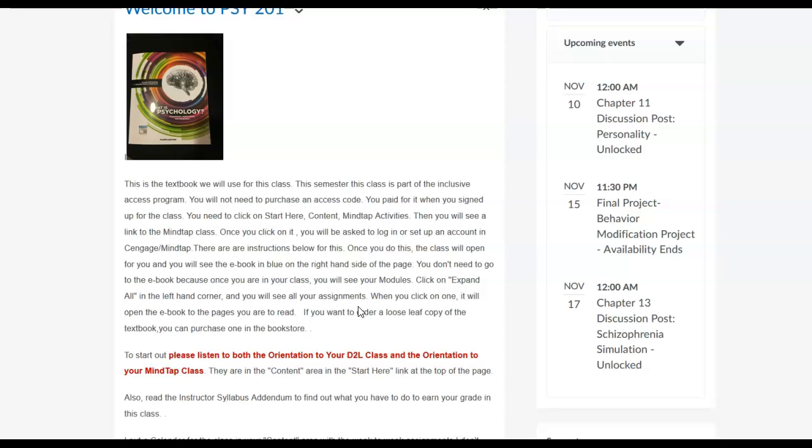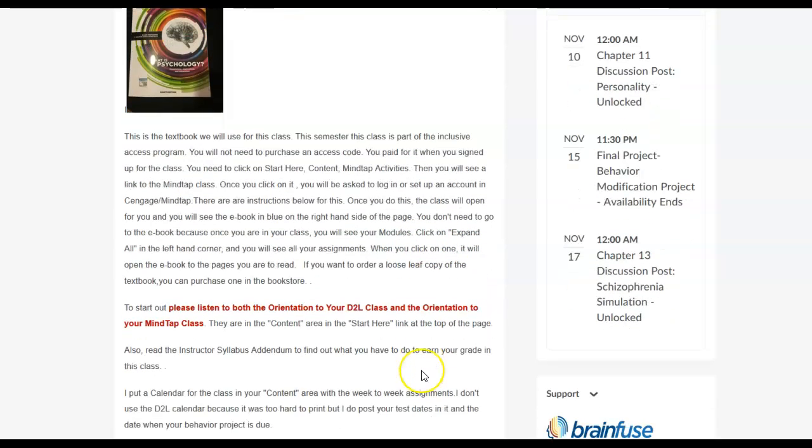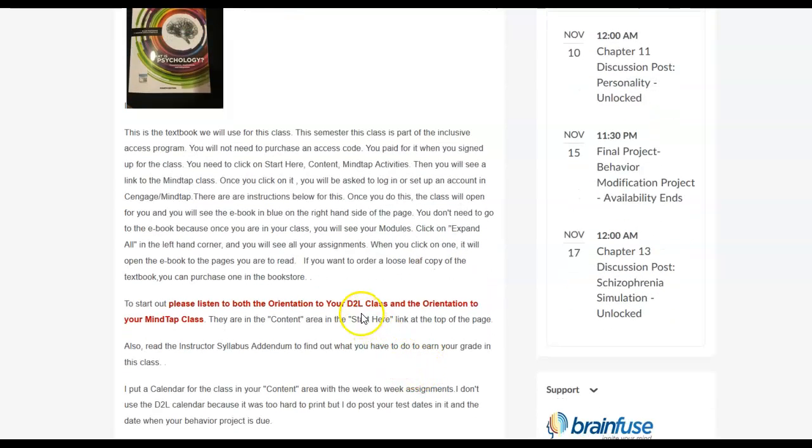Now, if you do want to order this textbook, a paper copy of it, you can do that in our bookstore. So you obviously are listening to this orientation, but there's also an orientation to the MindTap class in the content area in the Start Here link. So please listen to that orientation also.